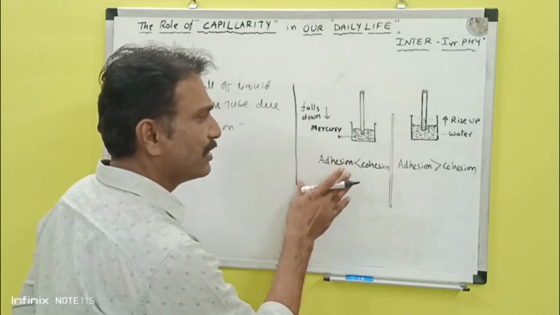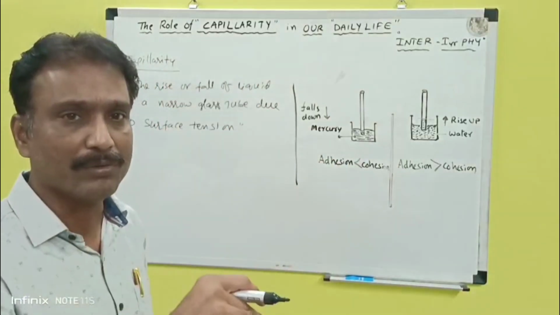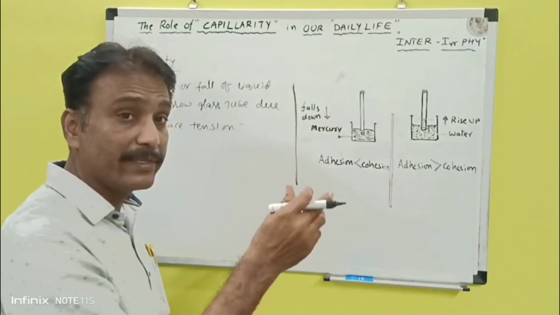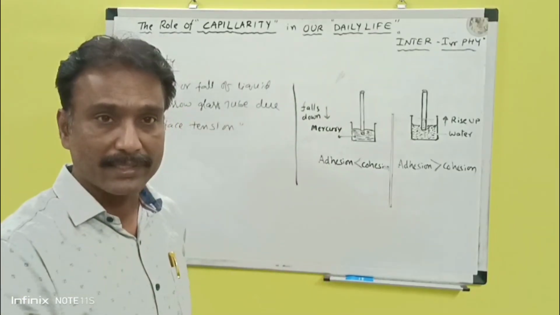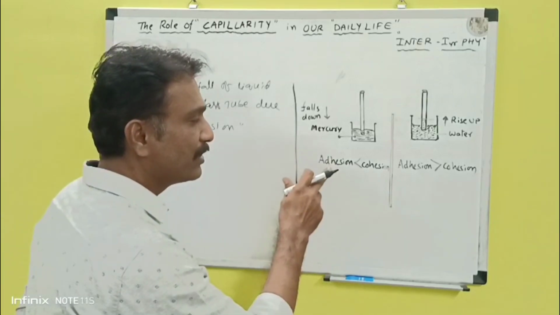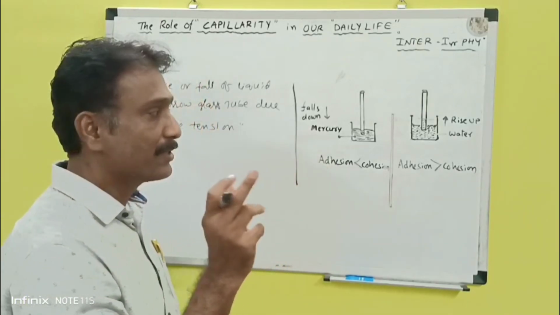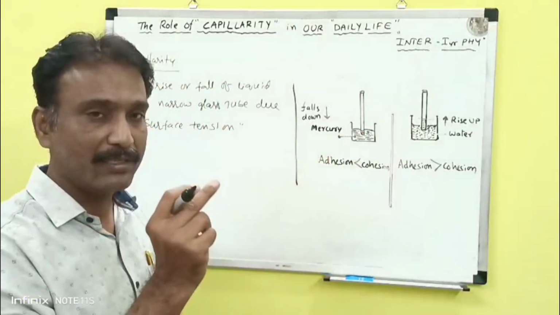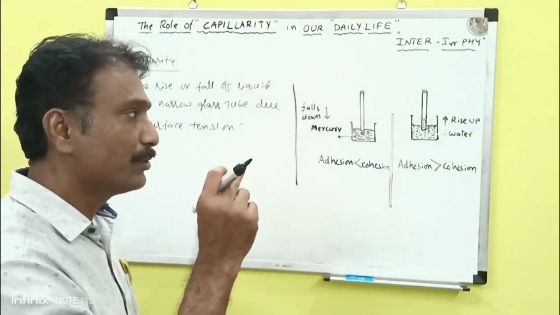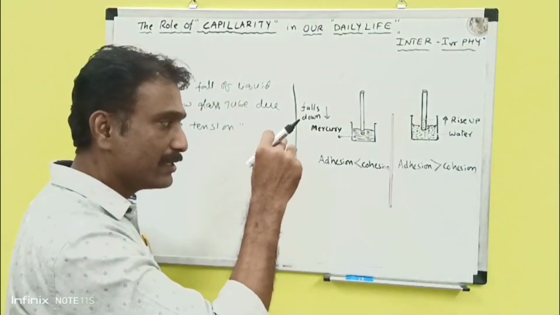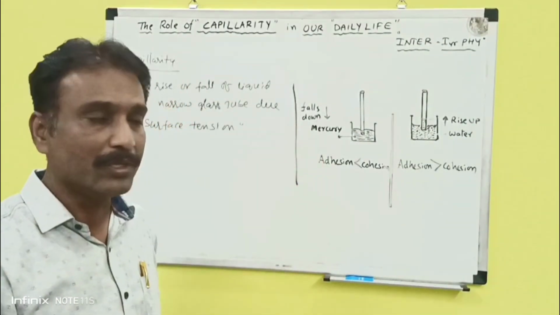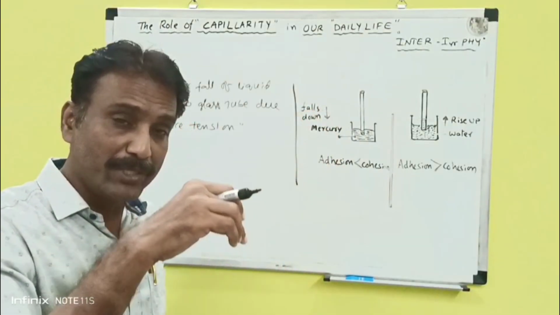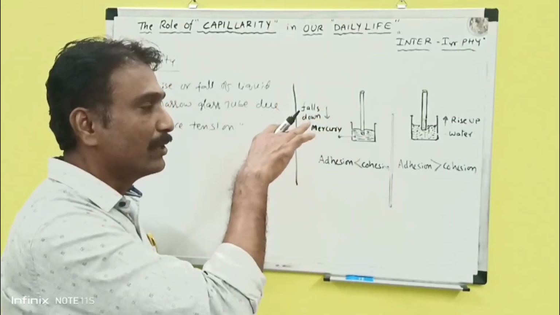This is quite opposite in this case, when the liquid falls down. Why has it happened? Because here the adhesive forces are less than the cohesive forces. Adhesive forces here are the attractive forces between two different substances, mercury and the glass tube. So they are less and cohesive forces are more. That's why when this narrow glass tube is dipped into mercury, the level will fall down.